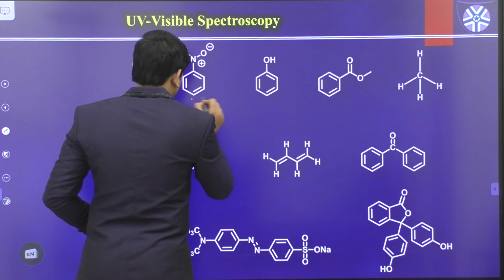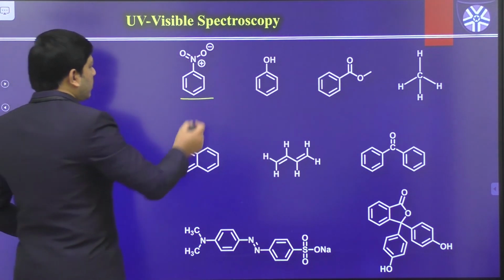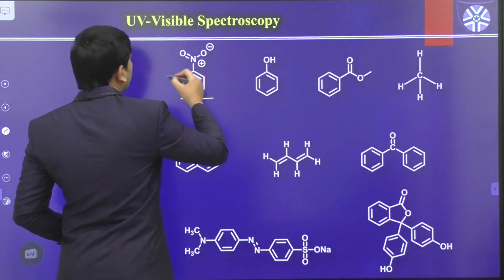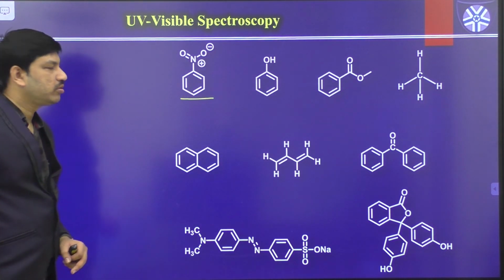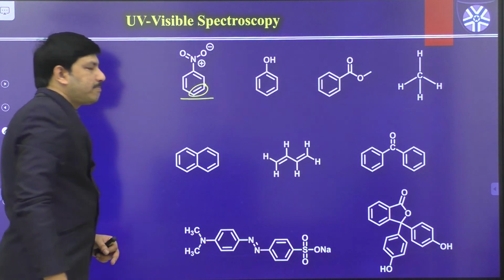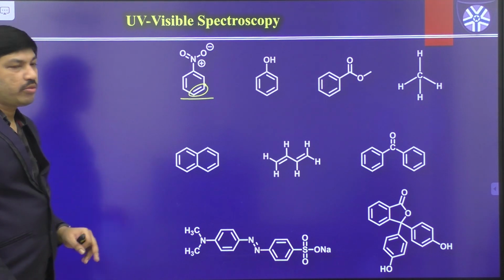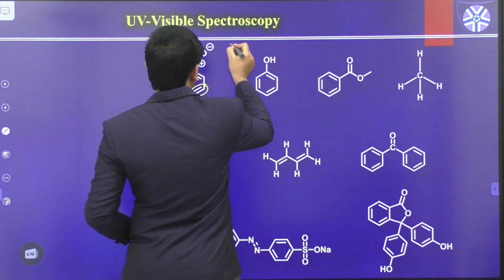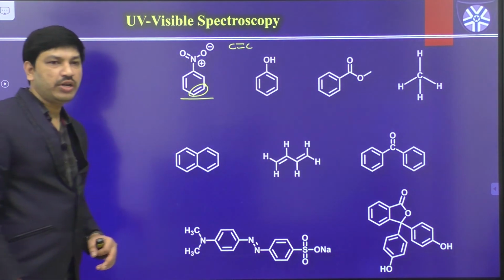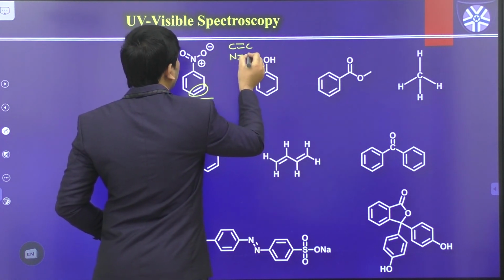First we will start with this one. This is the nitrobenzene compound. In this case we have an aromatic benzene ring, and we have an N double bond group and an N single bond group. So that means this is one of the double bonds. This compound contains a C double bond C group, and this group also contains an N double bond O group.